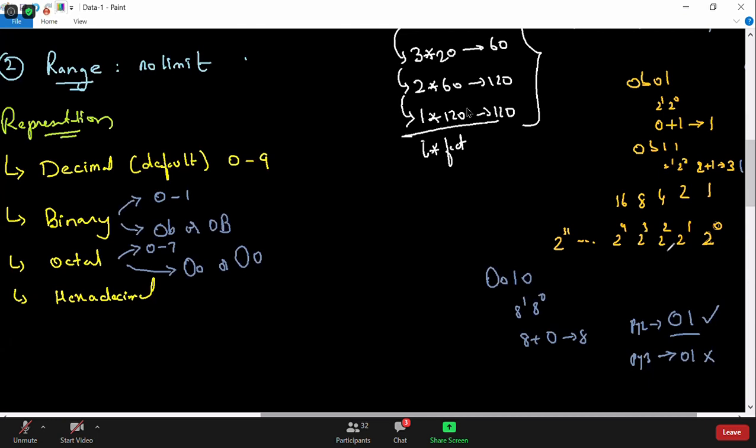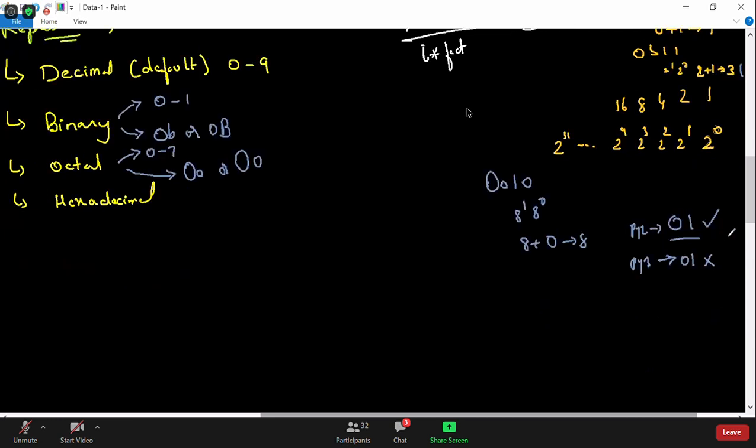Yeah, 0b11, that's like 2 power. I will tell you what this actually is. When you take 0b11, you know that this is 2 power 0, this is 2 power 1, right? So 2 power 0 means actually 1, and 2 power 1 means 2. Whatever value we got here, you multiply with this value now. 2 into 1 will give you 2 and 1 into 1 will give you 1. So 2 plus 1 will give you 3. So 11 we got 3 actually.